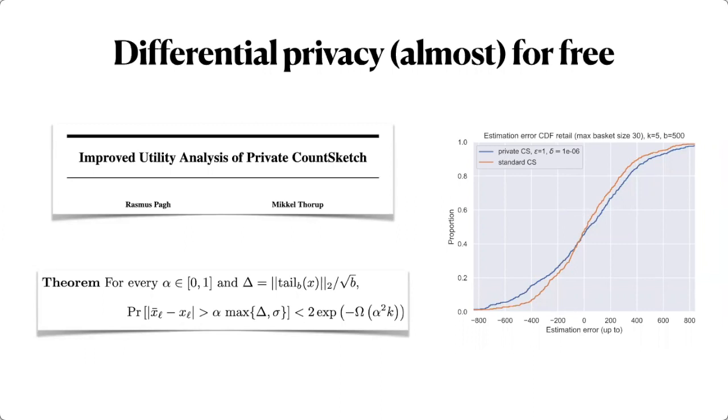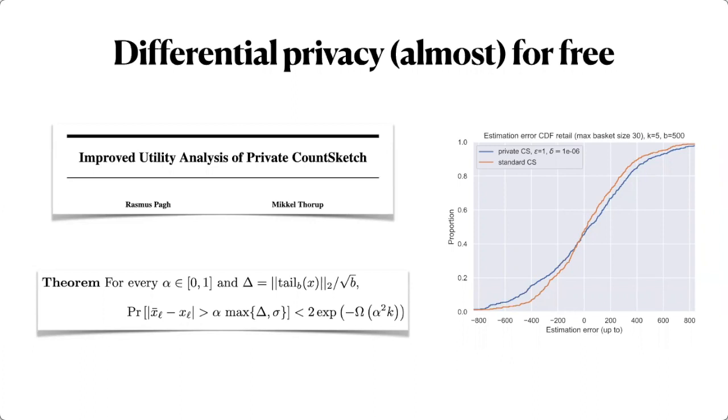So you can see the theorem we show is at the bottom left. Maybe it's easier to relate to what is on the right, which are the probability distributions you get from estimating with private CountSketch versus standard CountSketch. And you can see that they are almost the same.